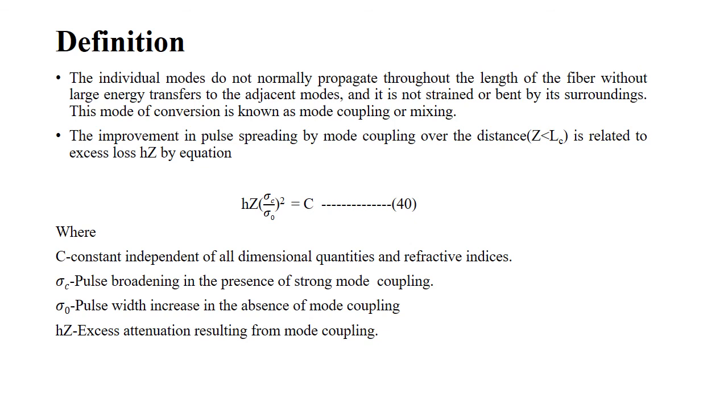Here we have the improvement in pulse spreading by mode coupling over the distance z less than Lc, and it is related to the excess loss Hz by the equation Hz (sigma c by sigma naught) the whole squared equals capital C. Here capital C is a constant independent of all the dimensional quantities and refractive indices. Sigma c is the pulse broadening in the presence of strong mode coupling, sigma naught is the pulse width increase in the absence of mode coupling, and Hz is the excess attenuation resulting from mode coupling.